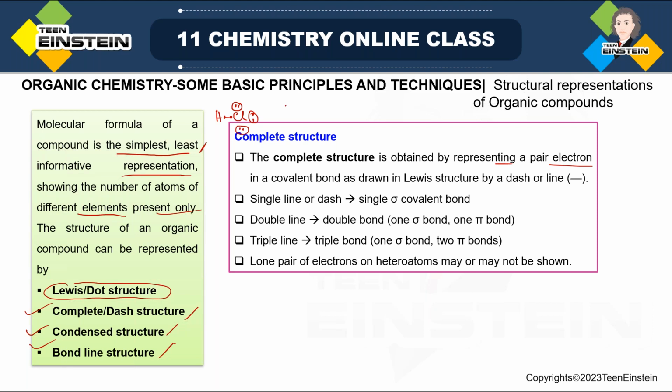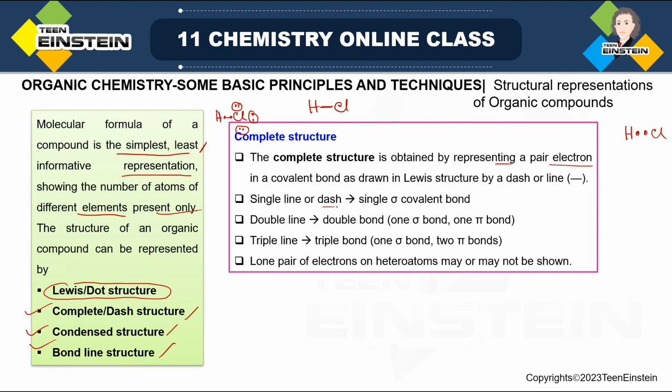When I draw the HCl bond, we draw a bond like this, though in Lewis we do not write a dash. We draw it like H dot dot Cl. But for organic compounds, we represent it with a dash, or simply a small line.